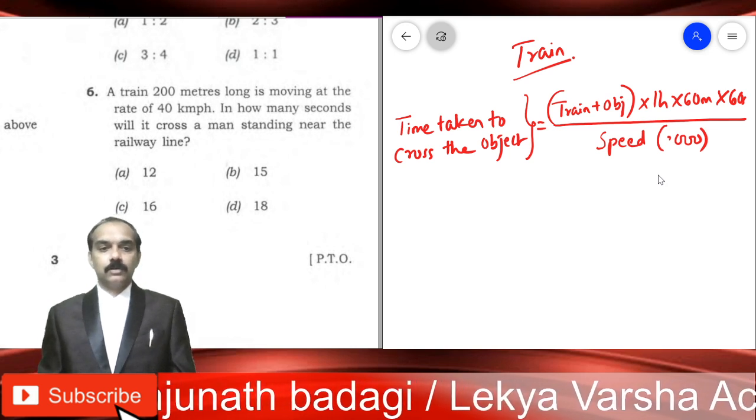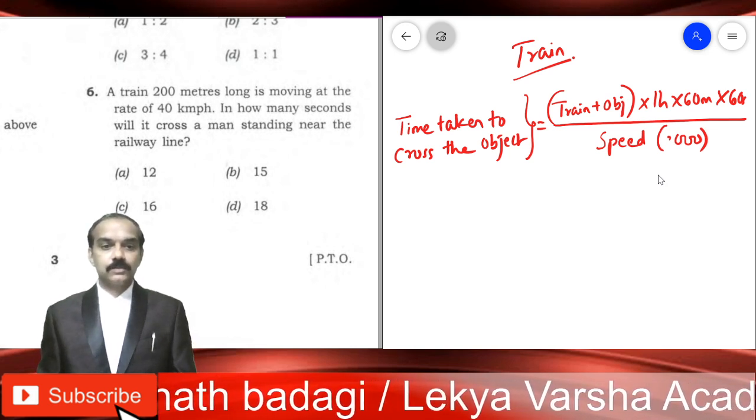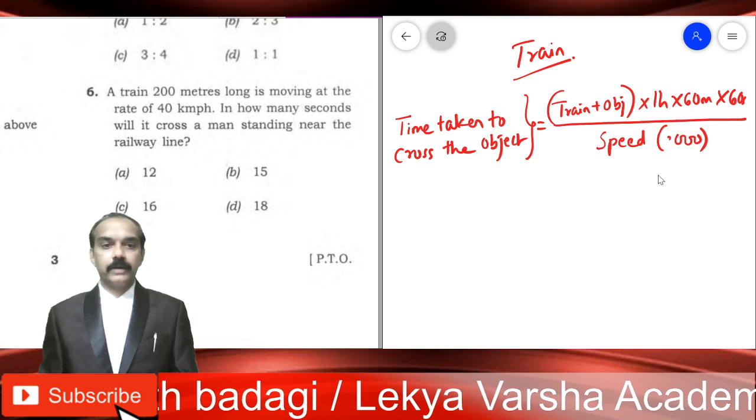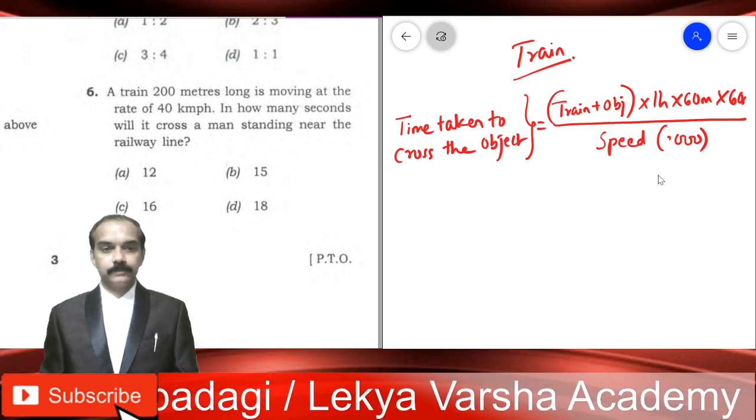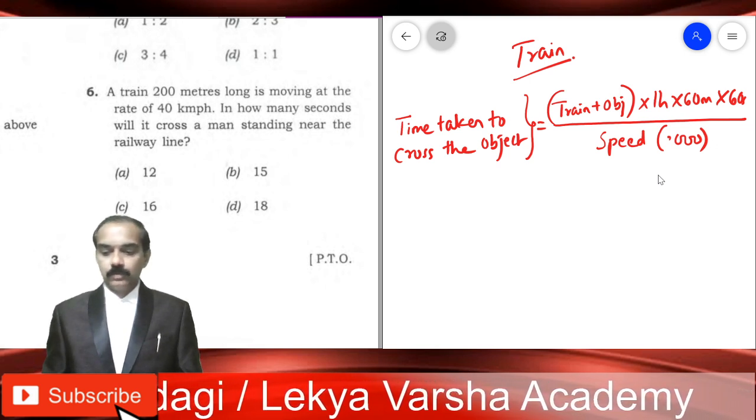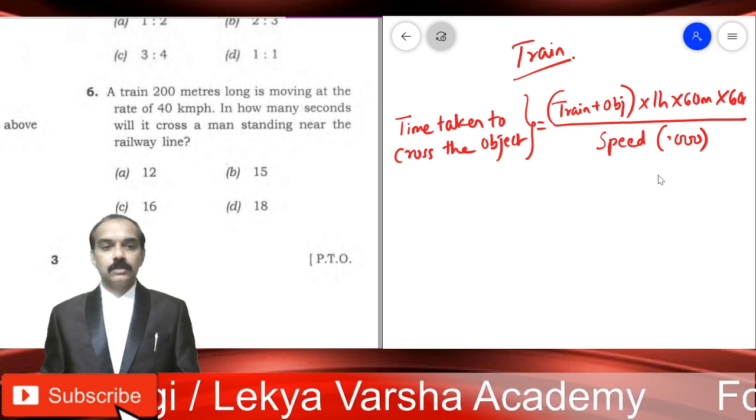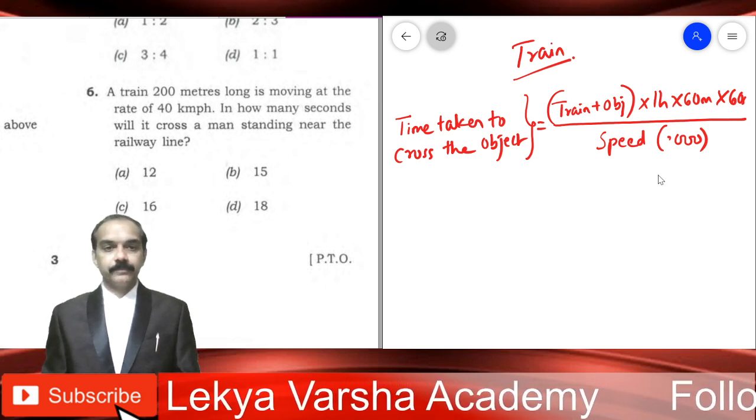This is the formula using which we can solve any problem on trains. This is the master formula, right? Now let's see how to solve the current problem using this formula.